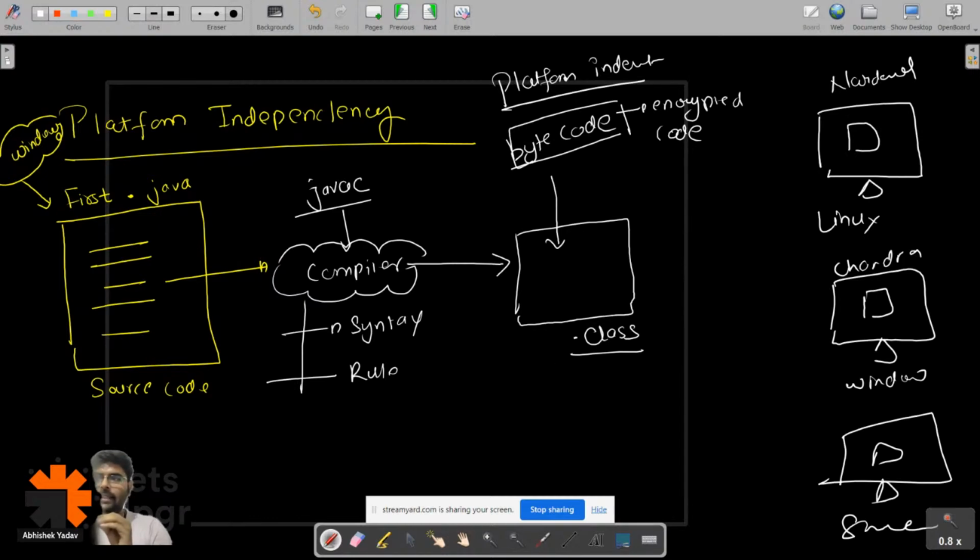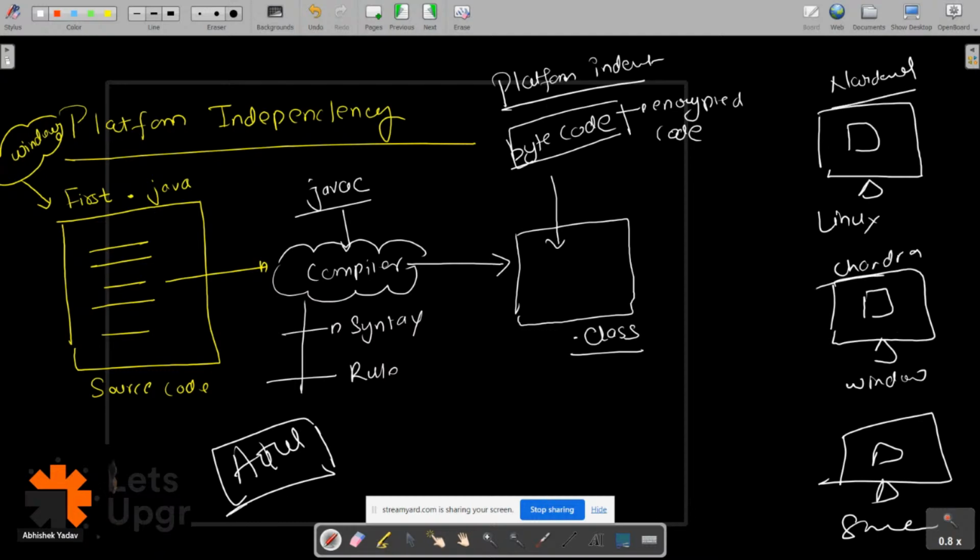We have the dot class file, right, everyone? So this time Atul is the person who has written the code. Atul already knows C and C++. Previously, when he wrote the code in C and C++, he was not able to execute it on a different machine, a different operating system. But this time he has written the code in Java. And what you have to do, guys, Narendra, Chandra, and Sneha, is install JVM in your machine. I will tell you how you can install JVM.